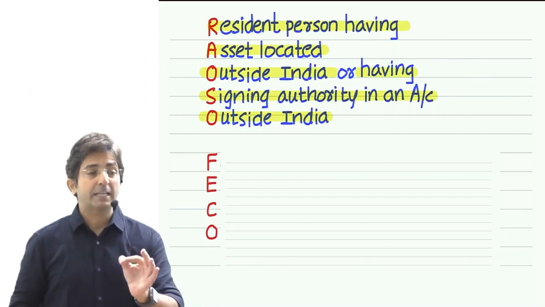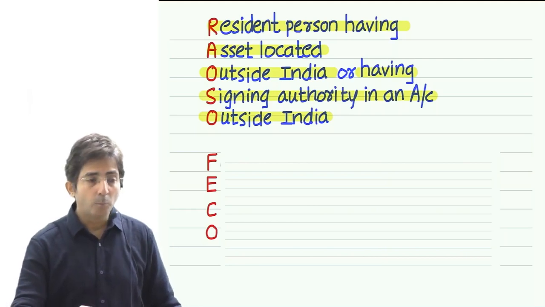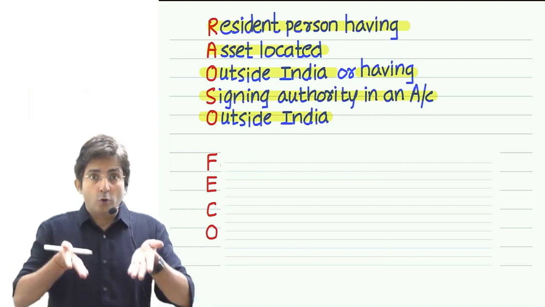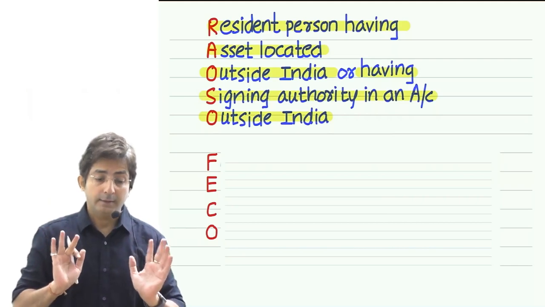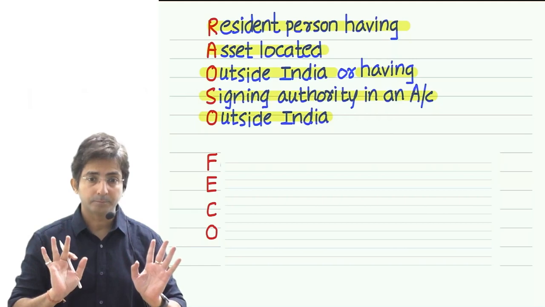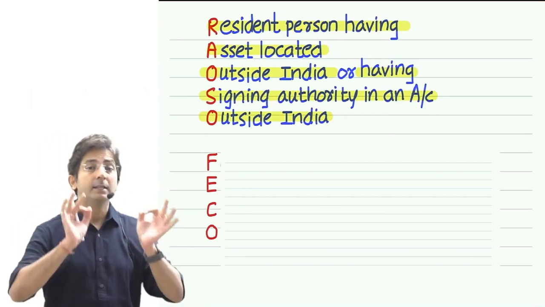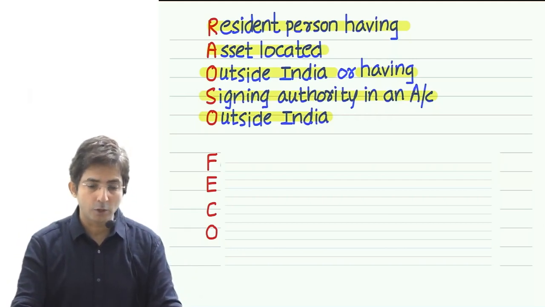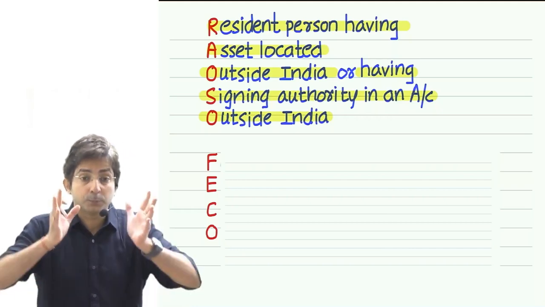In FACO, F stands for foreign travel. If a person has spent more than 2 lakhs on foreign travel, whether it is his own travel or travel of anyone, anyone means anyone, he has sponsored the travel of his friend, son, daughter, brother, mother, anyone, spending more than 2 lakhs, are you listening? Spending more than 2 lakhs on foreign travel, that means you are not a poor person. You are definitely a rich person.